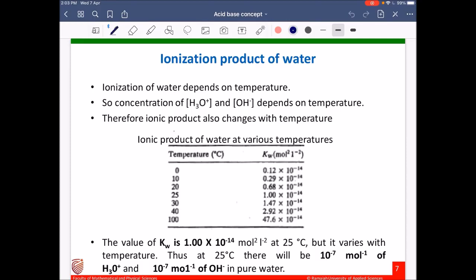But this value varies with temperature. At this temperature, hydronium ion concentration will be 10 to the power minus 7 and OH minus ion concentration will be 10 to the power minus 7 moles per liter.